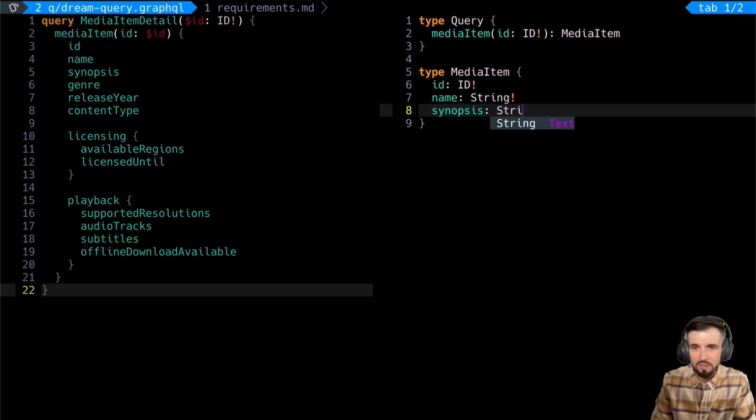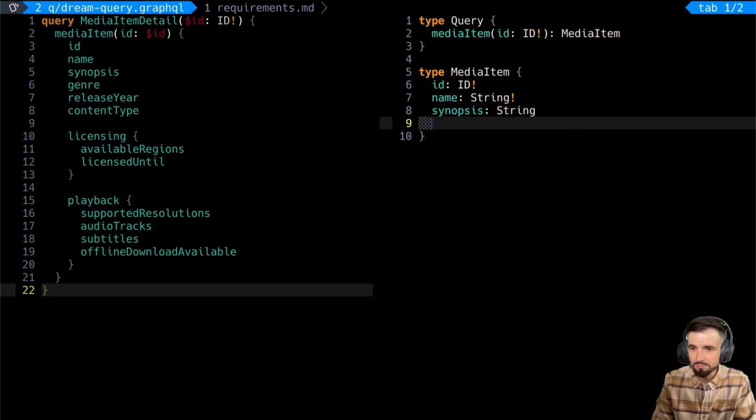Synopsis. Hot take, this is nullable. I think you can render something in a user interface and not need a synopsis. So let's keep that nullable. Same for genre.